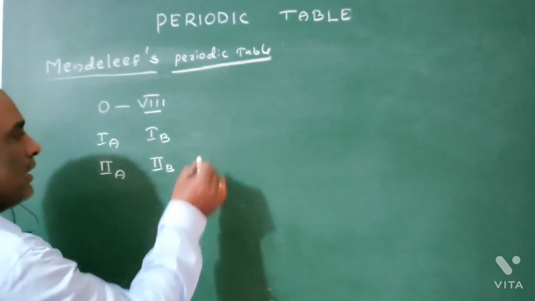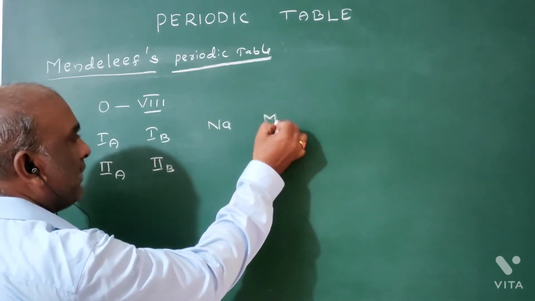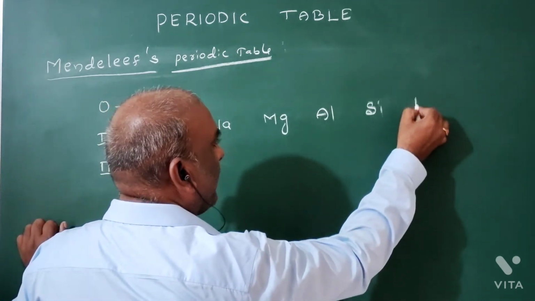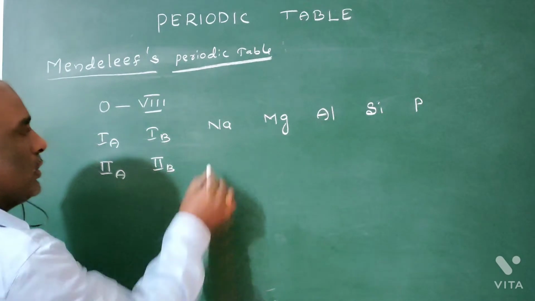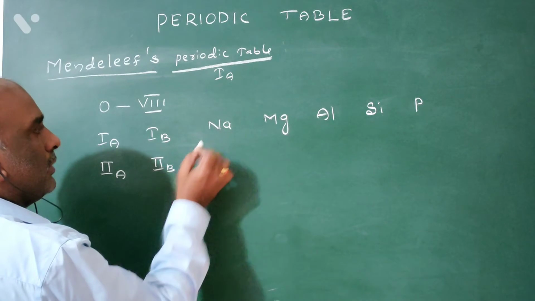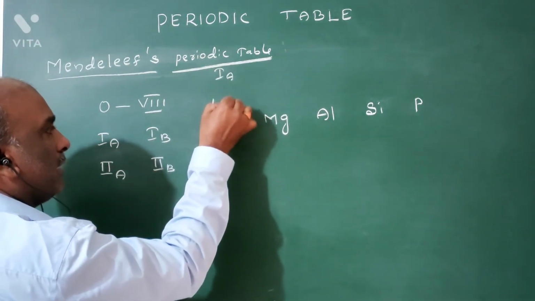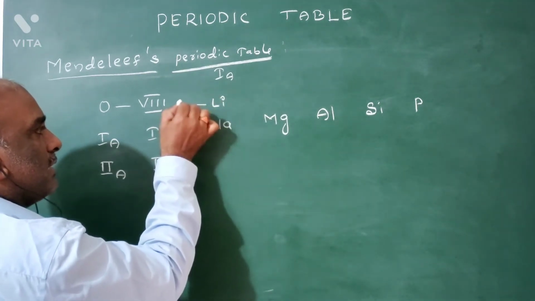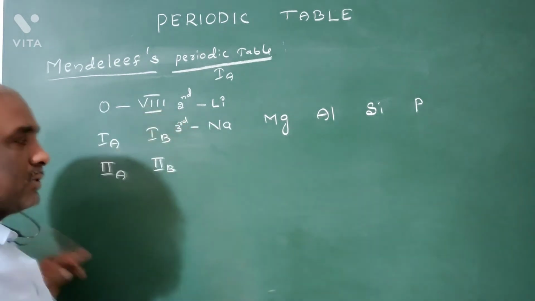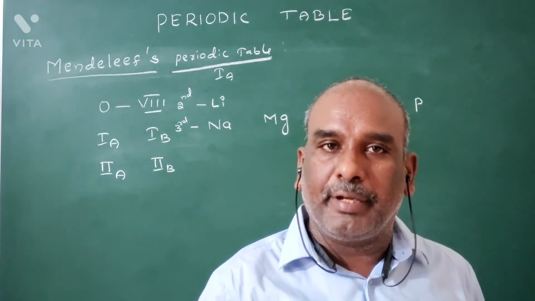For example, in the third period I am taking sodium, magnesium, aluminium, silicon, phosphorus and so on. Sodium is a first A group element. Now I am taking first A group elements. Before sodium in the same group, lithium is present. Lithium is the second period element. Sodium is the third period element. The third period element is called a typical element, but not the second period.